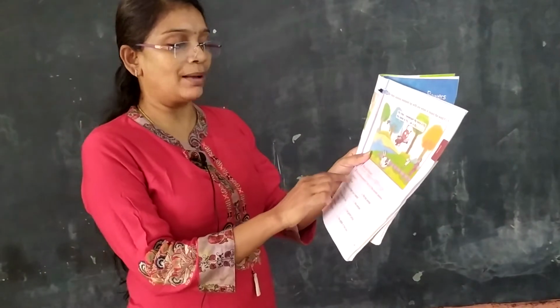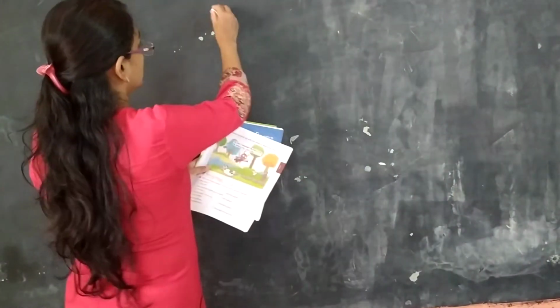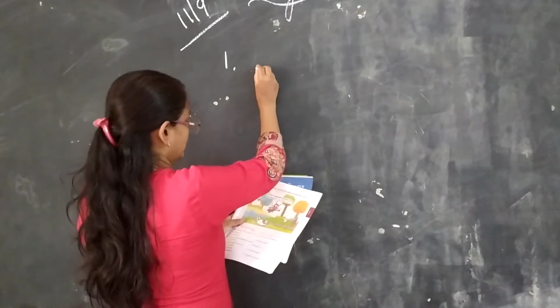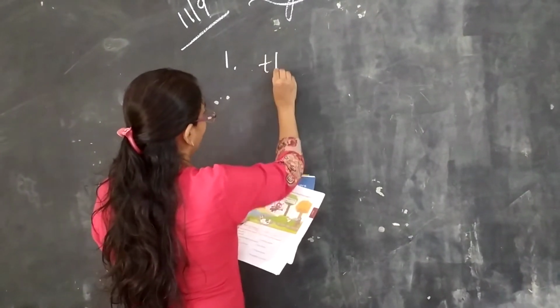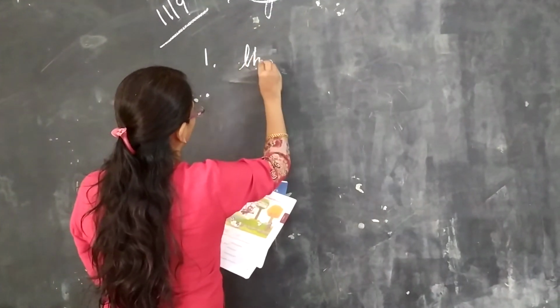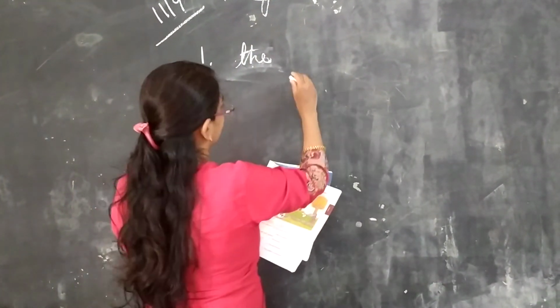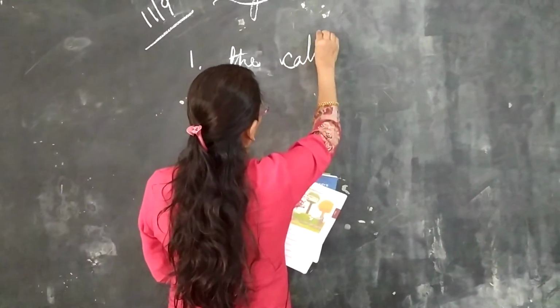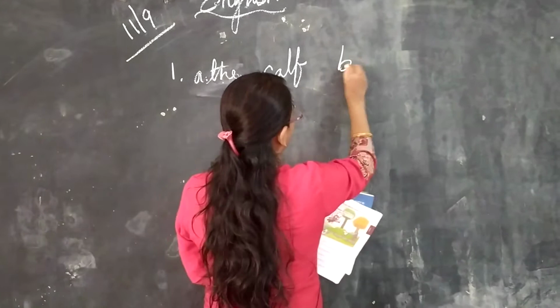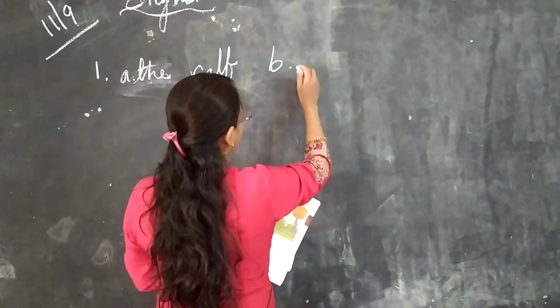Tick the correct answer. See here, who am I? First one. I am writing just answers, children. What is this? This is A and this is B, the tiny animal.